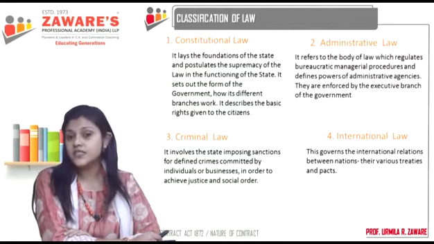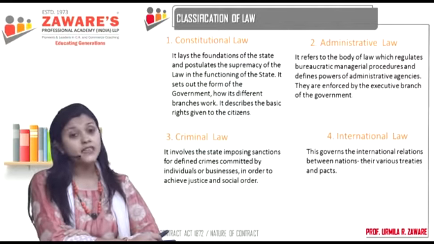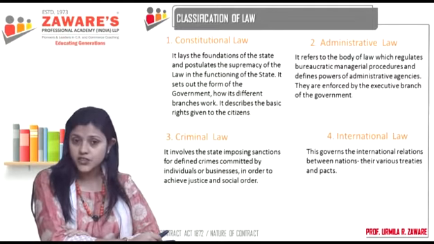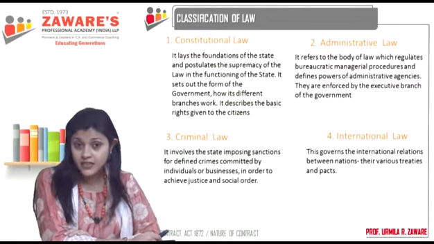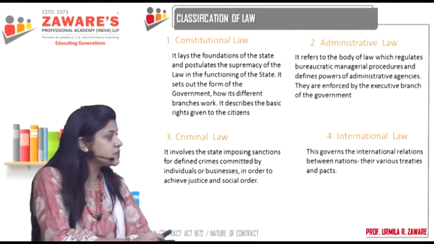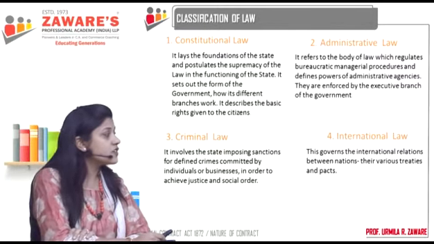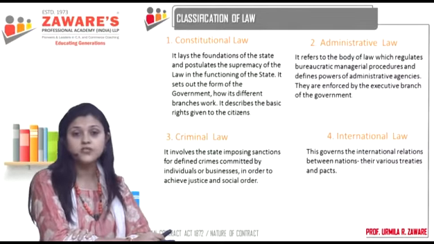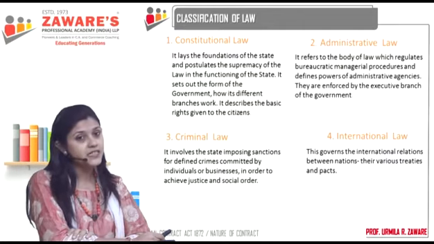There are n number of international disputes. How are they to be resolved in peaceful manners? Through negotiations, through discussions, correct? So we have international law, which governs the international relations between nations, their various treaties and pacts, how they are formed in order to maintain international peace and security.